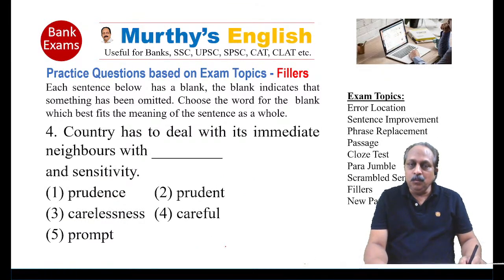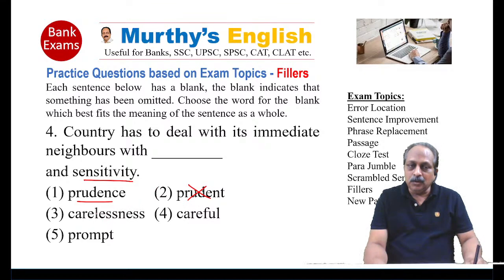Country has to deal with its immediate neighbors with and sensitivity. With what? Here your grammar knowledge helps. Has to deal with its immediate neighbors with something. That means what? We need a noun. Prudence is a noun form. Prudent, adjective.